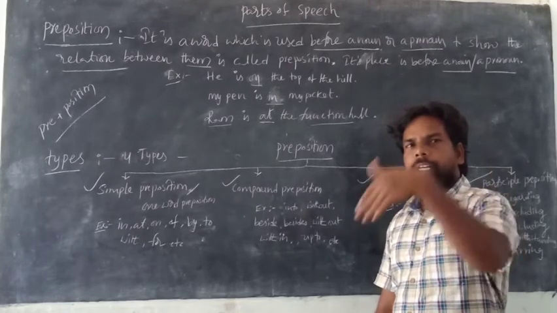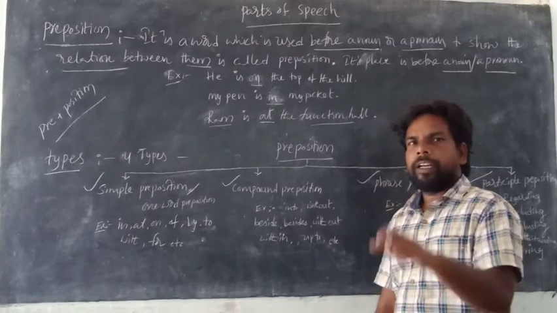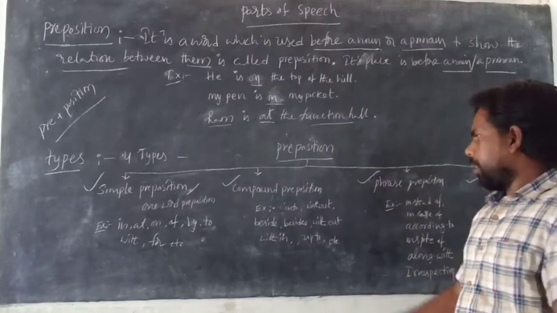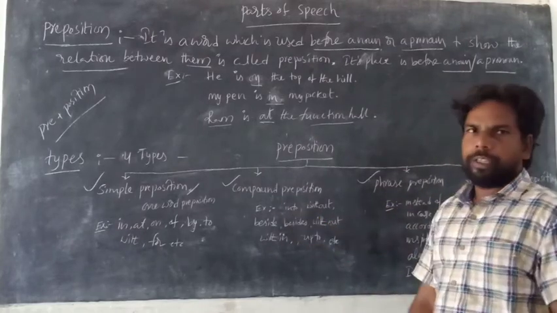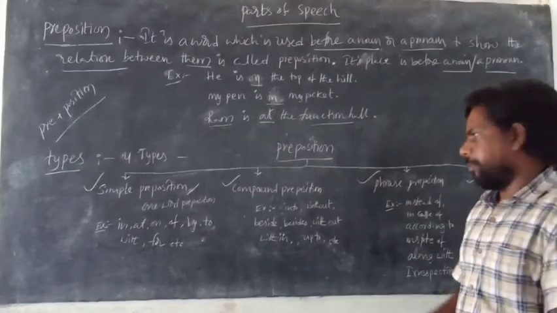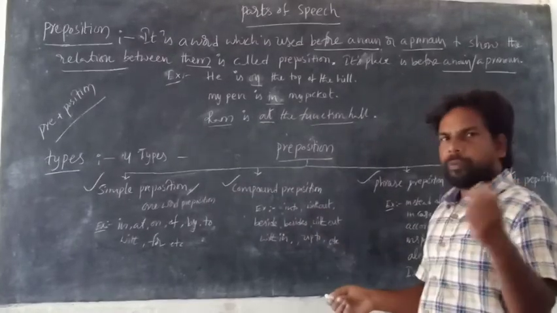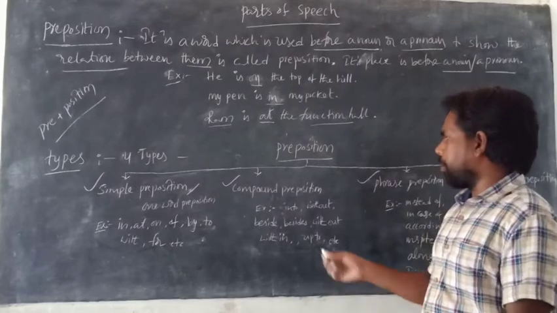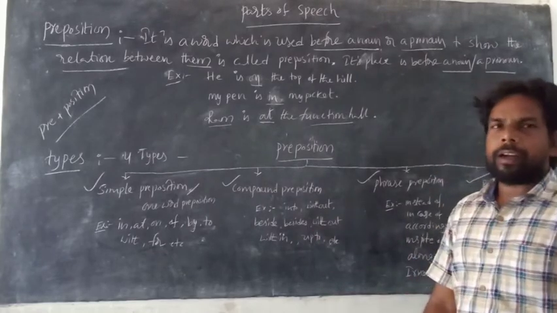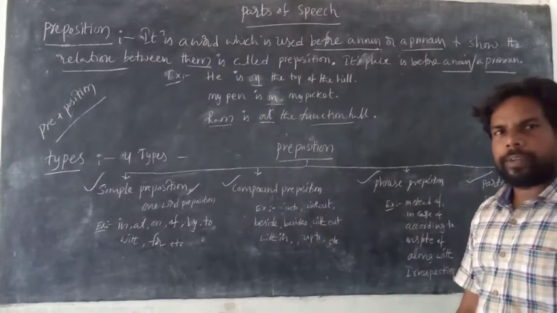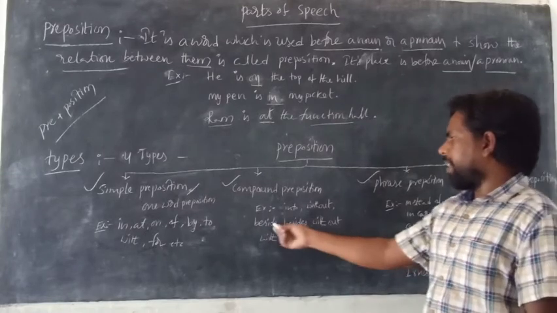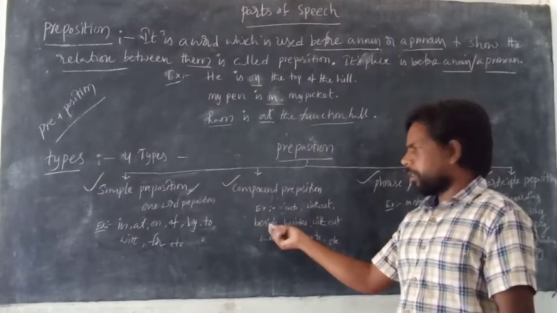He jumped into the river. River is a noun. Before this noun, into. It shows the relation between he and river. Next one, without: with and out, also one preposition. I can't live without my friend. Next one, beside, besides.